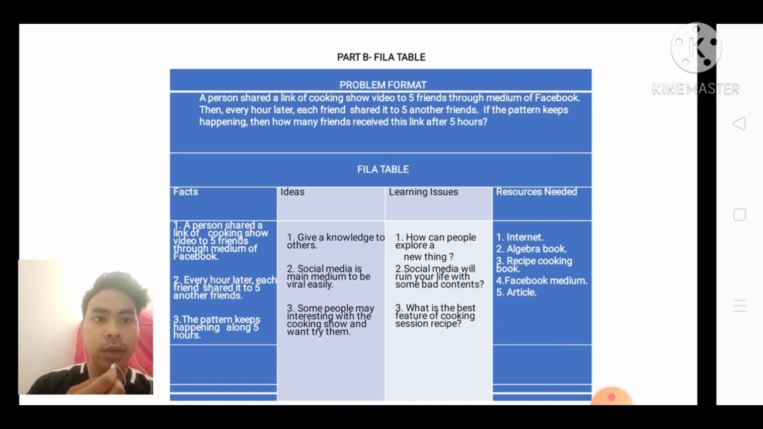Learning issues: how can people explore a new thing? Second, social media can take over your life with some bad content. Third, what is the best picture of a cooking session recipe? Resources needed: internet, algebra book, recipe cooking book, Facebook medium and articles.